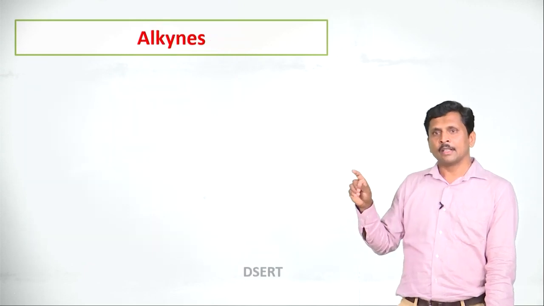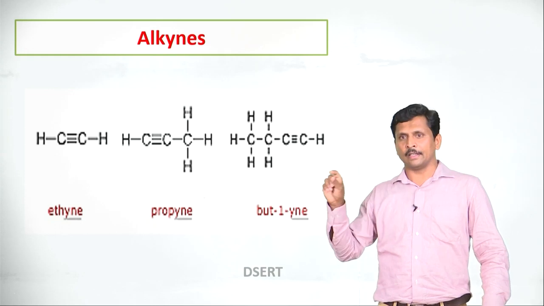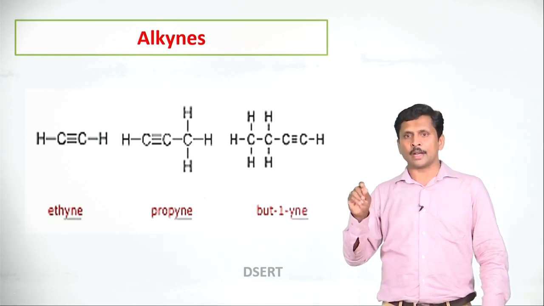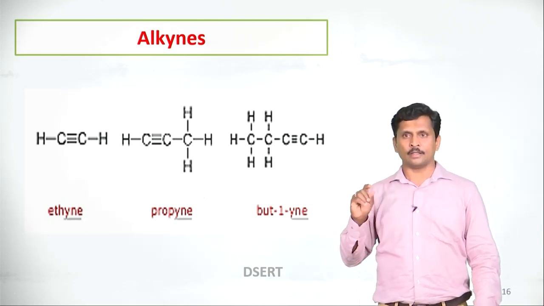In a similar way, for alkynes, the general formula of alkynes is CnH2n-2. By using that formula, you can write the molecular formula and structural formula of alkynes.